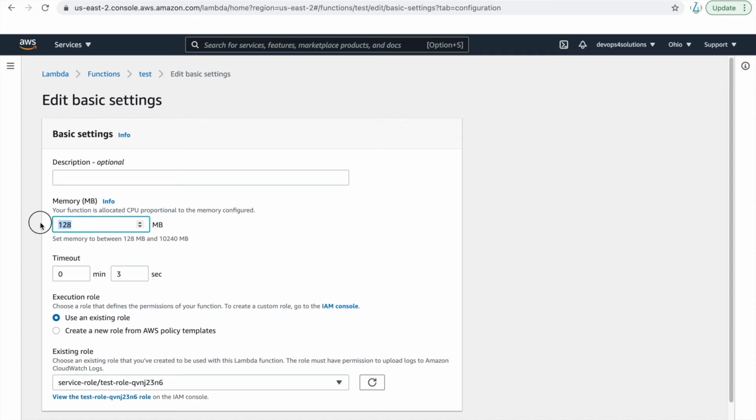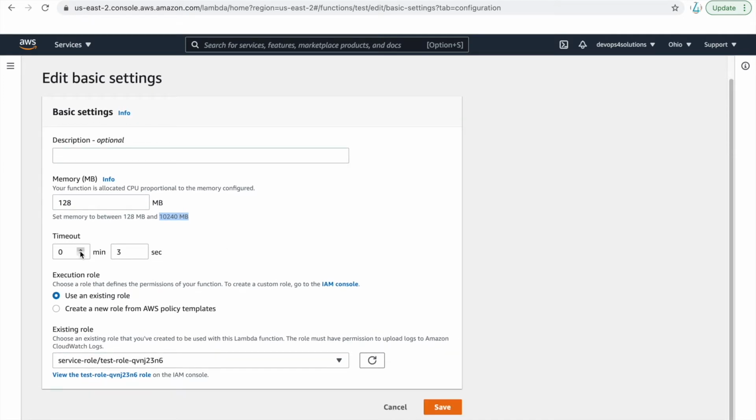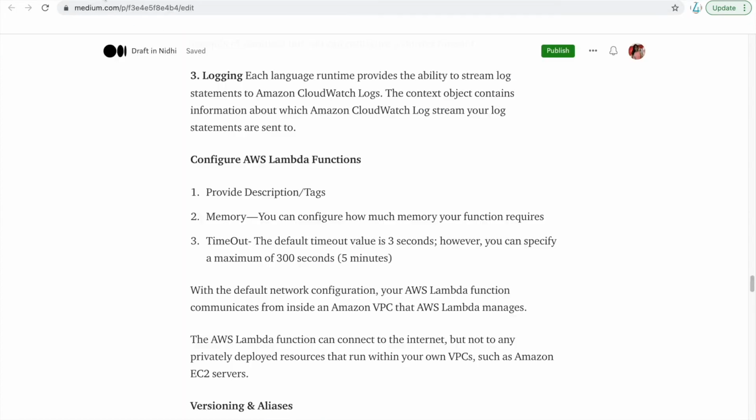The minimum is 128 MB by default, and the maximum you can assign is 10240 MB. And like the timeout that I have defined, 0 minute 3 second, you can define the timeout according to your function needs. And the execution role here. So these are some basic settings that you can configure in your Lambda function. You can provide the description, tags, everything.